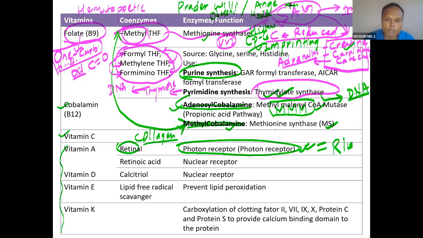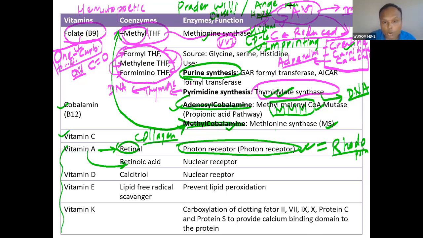Rhodopsin is a G protein coupled receptor. The classical G protein coupled receptor is the rhodopsin receptor. Rhodopsin was the first G protein coupled receptor to be discovered. And vitamin A in its oxidized form, retinol, is part of rhodopsin.